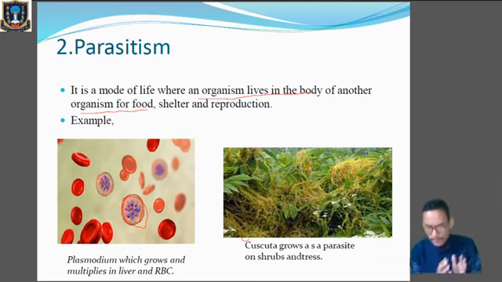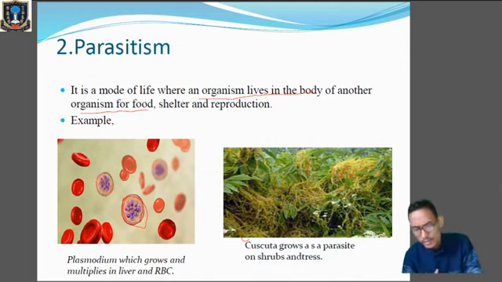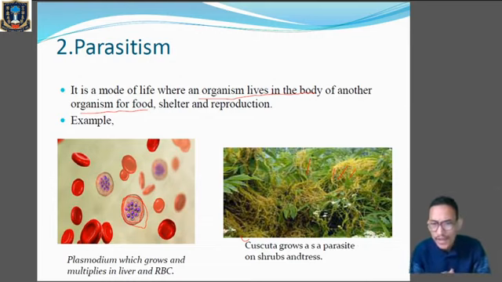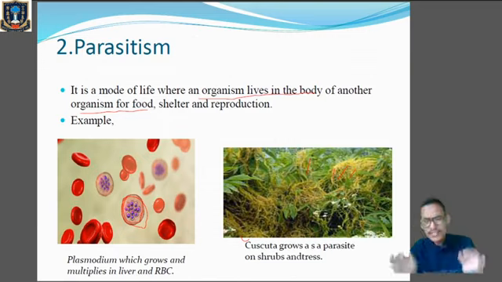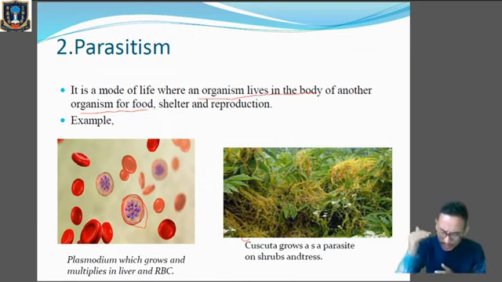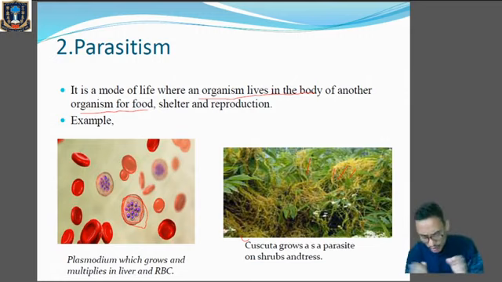So what I mean is that this Cuscuta produces a particular structure called haustoria. Kindly mark the word in the book. It's called haustoria. So it produces haustoria which penetrates the stem tissue of the host plant and develops direct contact with the host vascular tissue for deriving nourishment from it.